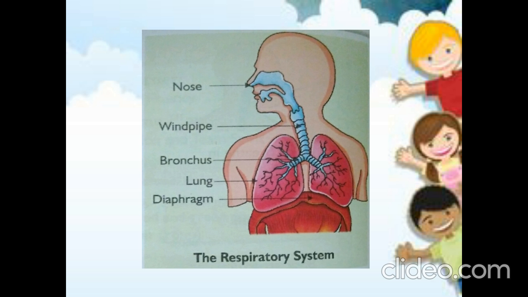What are the lungs responsible for? They inhale the air and separate oxygen from the inhaled air. What is the function of the lungs? Lungs separate oxygen from the air we are inhaling, and the separated oxygen is dissolved into the blood. This is what happens inside the lungs. And they exhale the carbon dioxide. Is that clear? Very good.